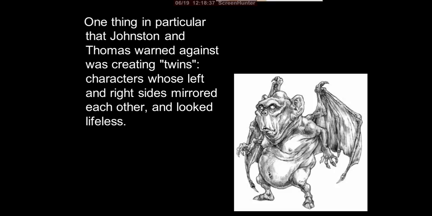Okay, one thing in particular that Johnston and Thomas warned against was creating twins: characters whose left and right sides mirrored each other and look lifeless. You should not place the character equally on both left and right sides. So it is called symmetrical design, a fixed formula we are using. Instead of that, we can make at least 1/3 or 3/4 poses for a better look.